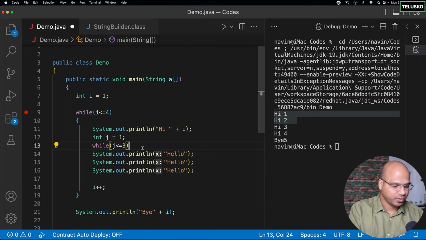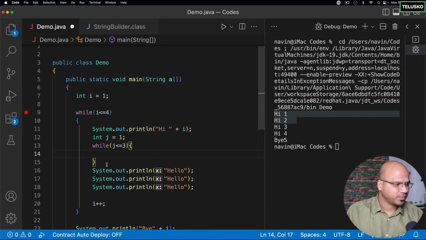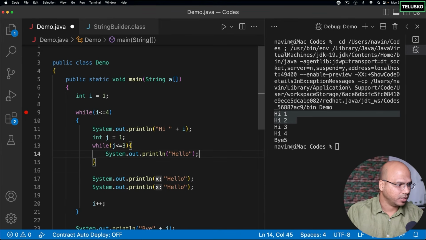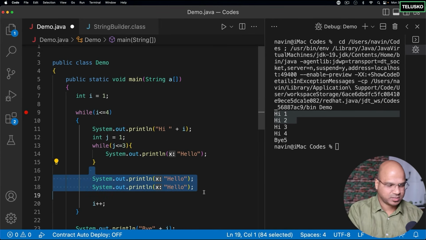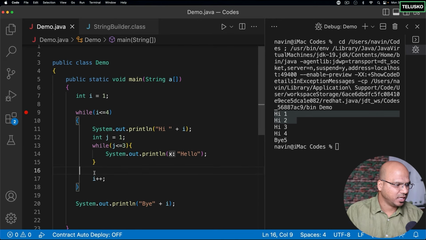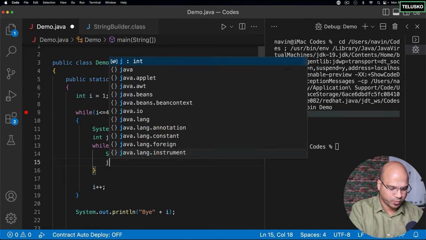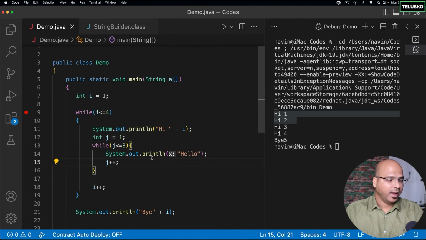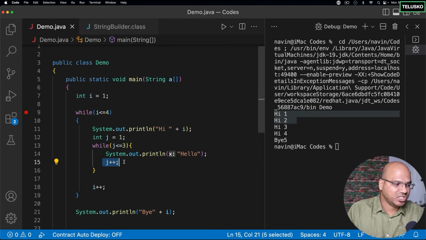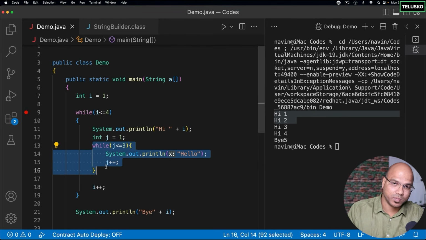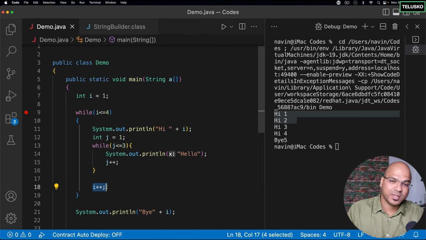Let me open the curly brackets, and we can put this hello statement in here. So we don't have to put this thing now. I can just simply say hello, and of course I want to increment j++ as well. And remember, we are saying j++ in the inner while loop, and then we are saying I++ in the outer loop. Okay.